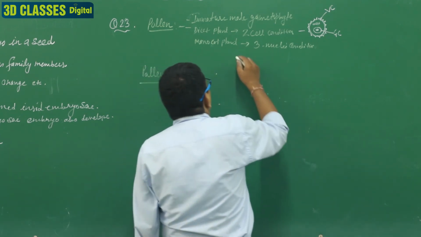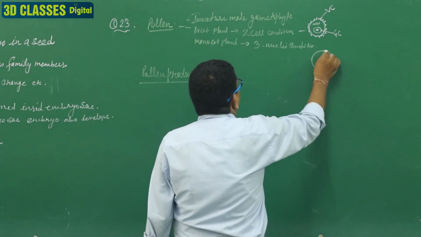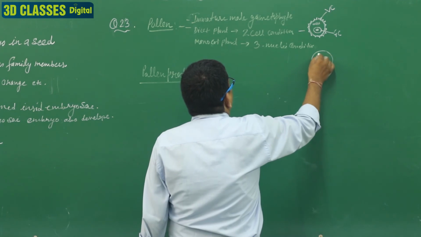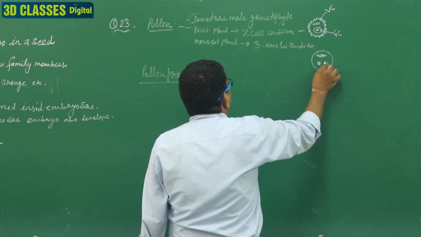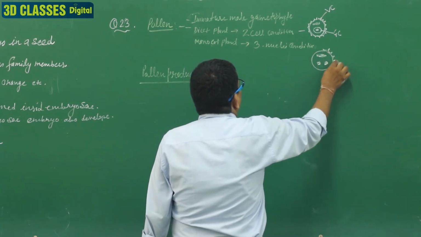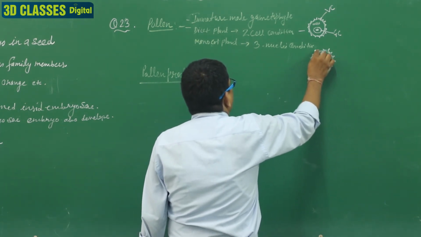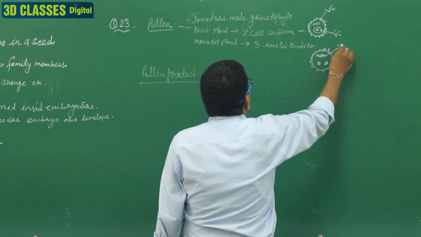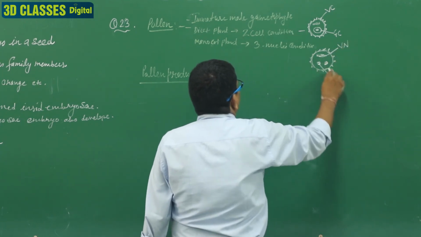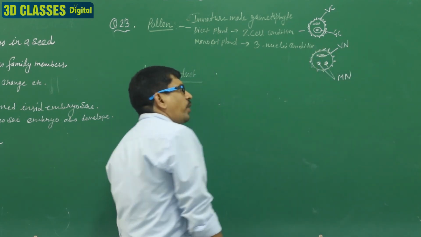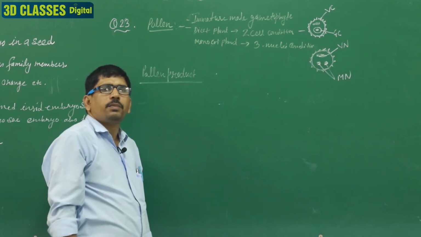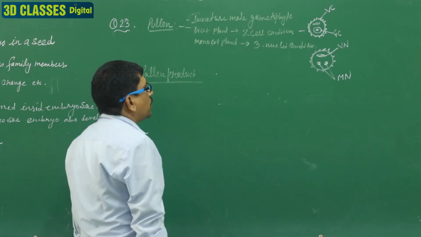And in monocot plants, 3 nuclei are present, a large nucleus and 2 small nuclei. So we can say the 3-cell stage is present here, the VN, and these two are known as the MN: vegetative nucleus and male nuclei. Clear?